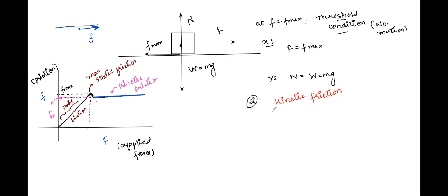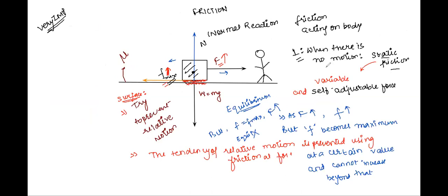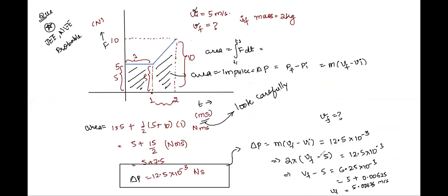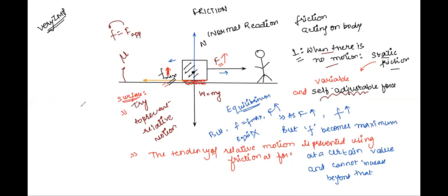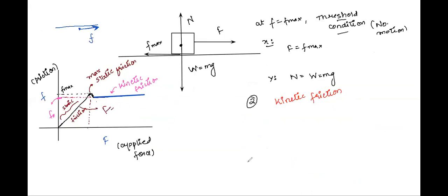Now this kinetic friction and static friction, how are they given? So basically, there is no formula for static friction. Class, remember, there is no formula for static friction. Why? Because static friction is actually an arrogant force or a self-adjustable force which becomes equal to the applied force F. That is, as much force I apply, that much is the value of static friction. See here, this line. This line is basically f is equal to F.